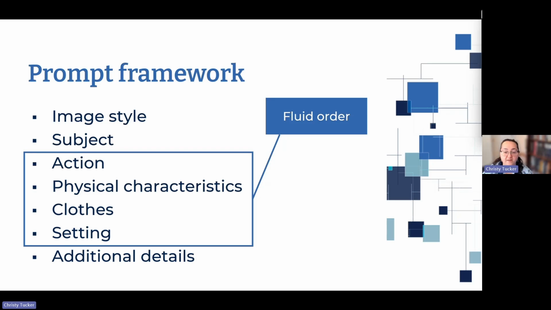Most image generation models weigh the things that are at the beginning of your prompt more heavily than the things at the end of your prompt. So if you're having trouble with something, sometimes moving something or adding additional details to the beginning of your prompt can get you better results.